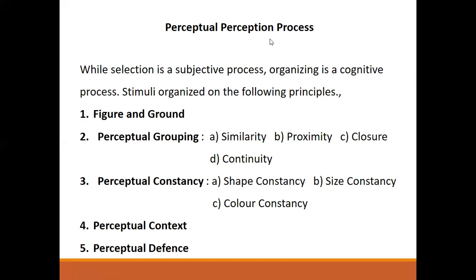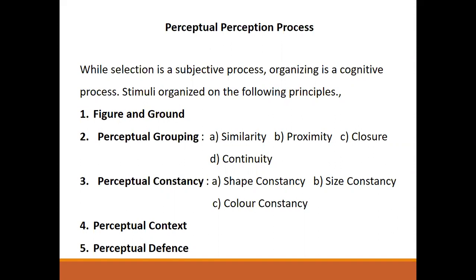Under perceptual grouping, the first one is similarity. We tend to group similar objects with similar characteristics into one group.